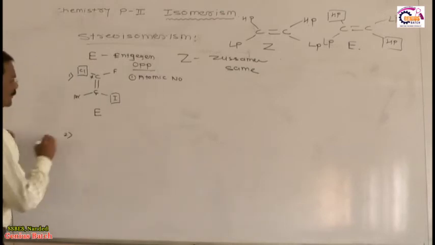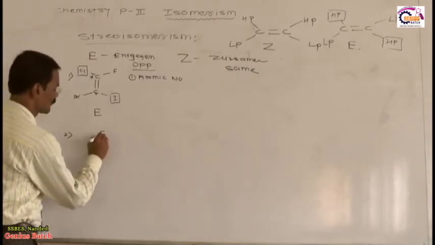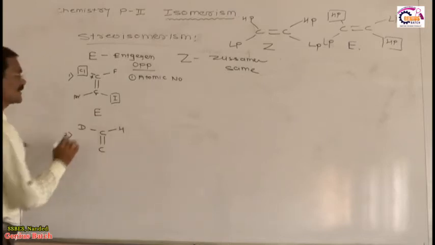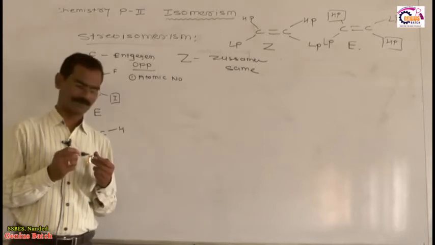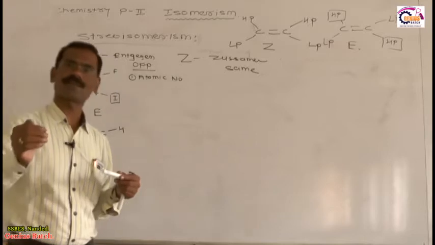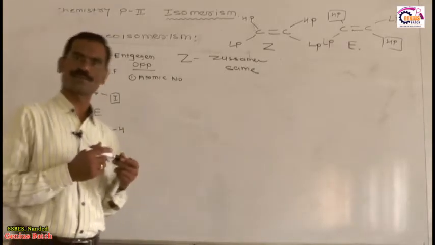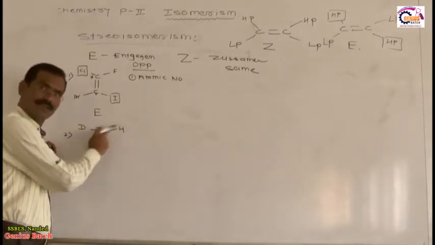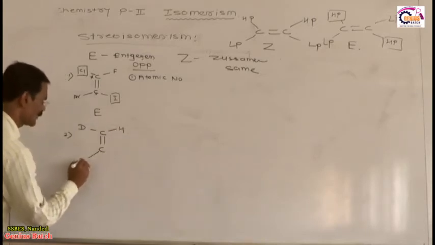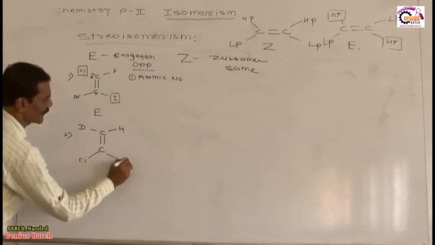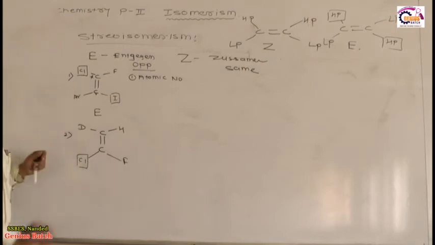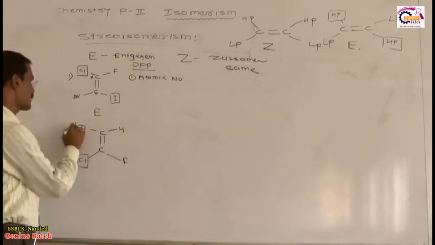What is the second sequence rule? Suppose I have this type of molecule, C double bond C, suppose here H, suppose here D. What is D? D is the isotope of hydrogen. What is an isotope? Isotope means atoms or groups which have the same atomic number but different atomic mass number. Atomic number of both is the same but atomic mass is different. Atomic mass of deuterium is higher than hydrogen. And suppose we have here Cl, suppose we have here F, okay? Now no doubt between these two higher priority goes to the Cl, but what about deuterium and H? Higher priority goes to the deuterium.